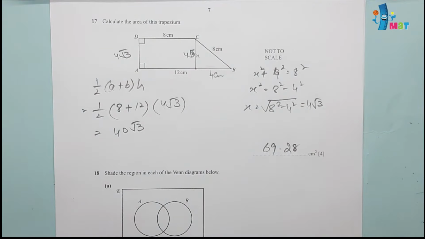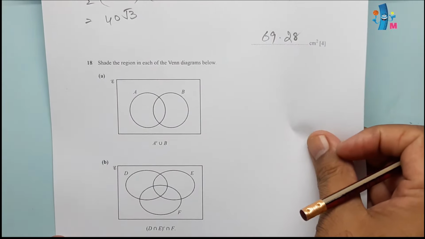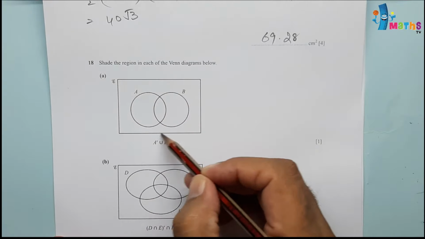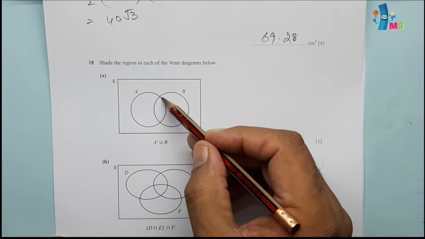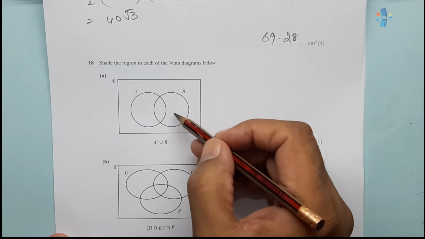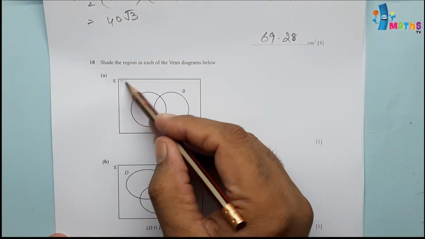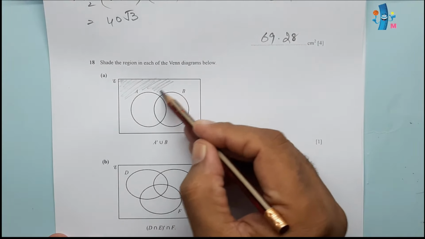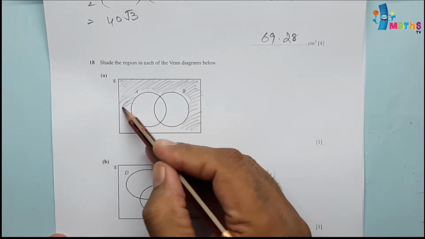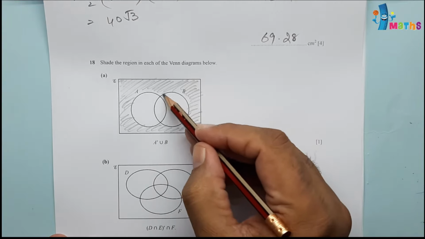Question number 18. Shade the region in each of the Venn diagrams below. A Venn diagram is given. For the A part, A complement will be all this outer region, not A. Whatever is not in A will be A complement. So not in A union B, this will be not in A.